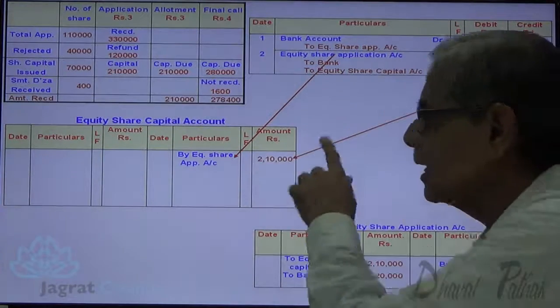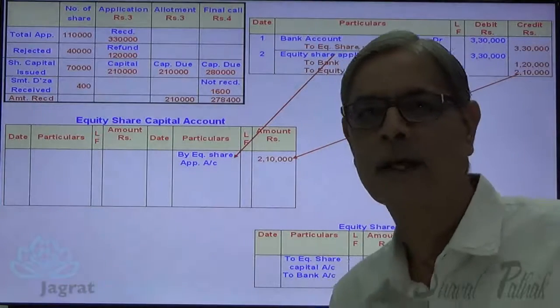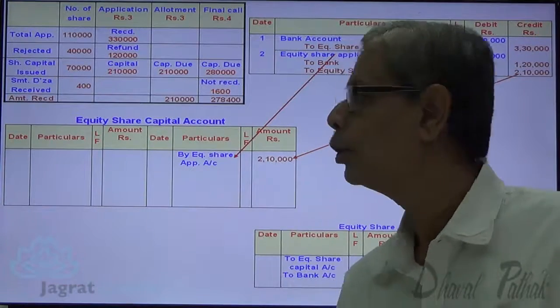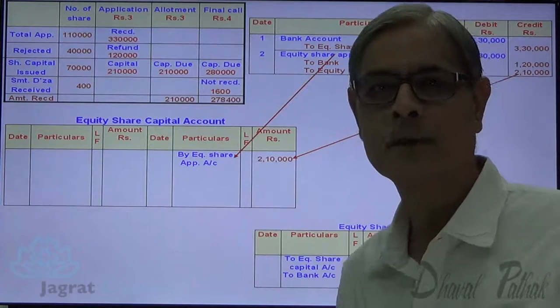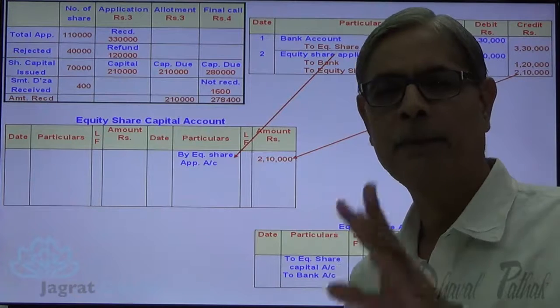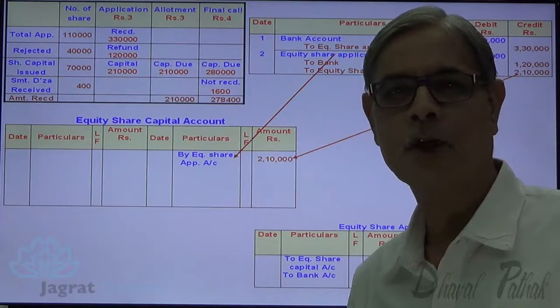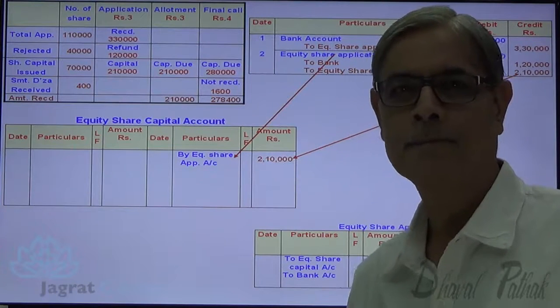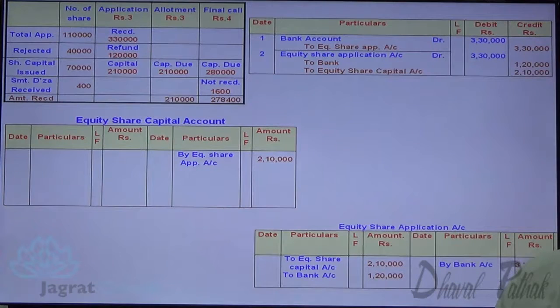So here 2,10,000 is transferred to capital account and that gets credited to the equity share capital account. This is how ledger posting of these two journal entries is made. I have not prepared bank account as it has not been asked of me. Next.